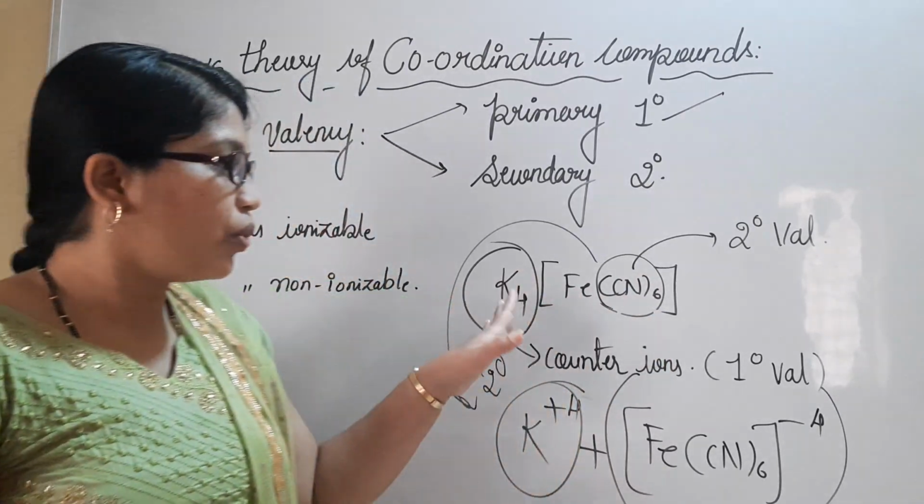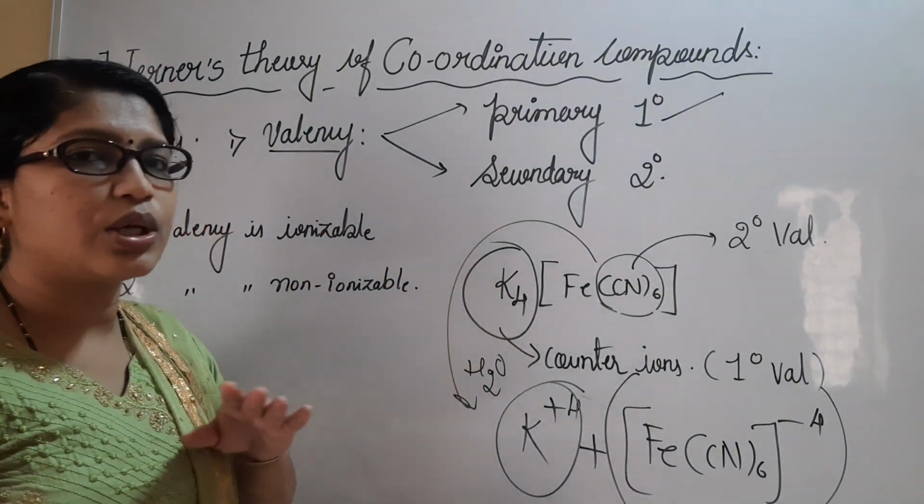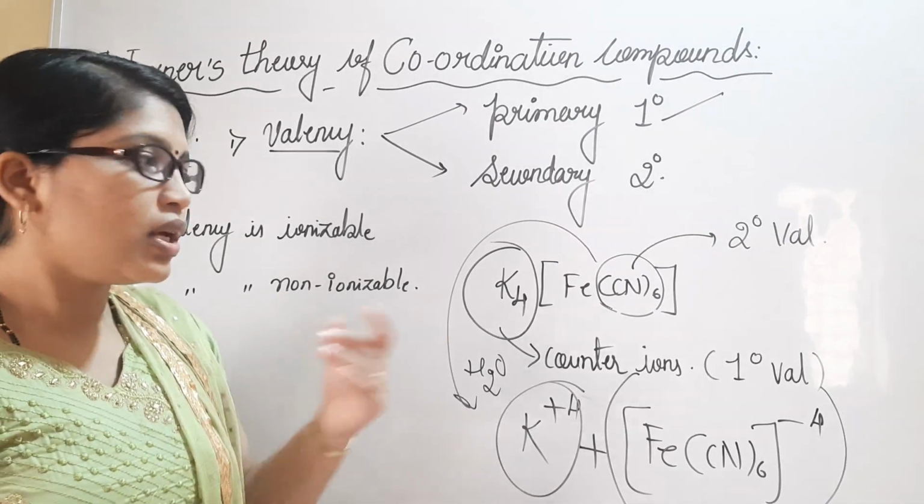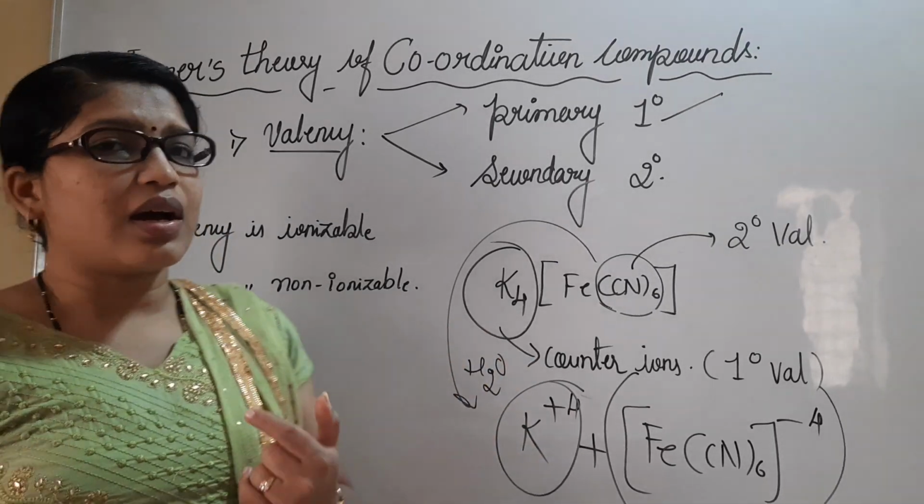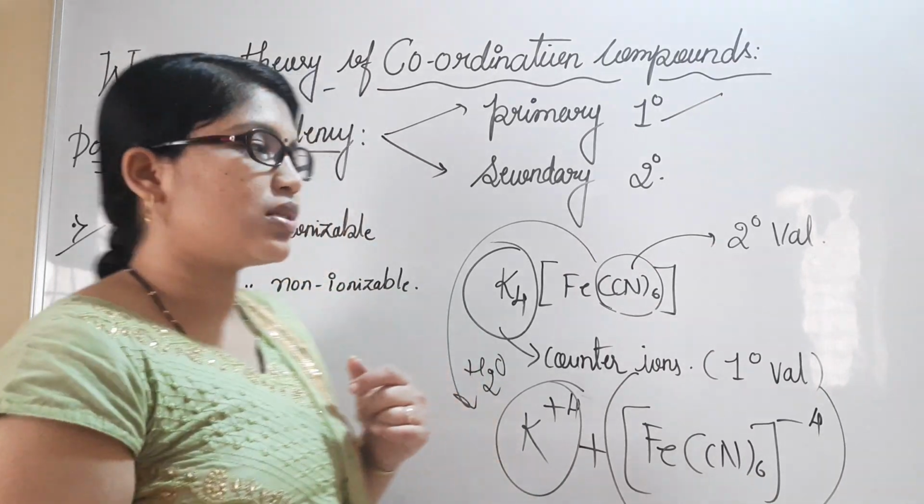But the counter ions, which are primary valency, are always positively charged. This point is considered the third postulate of Werner's theory.